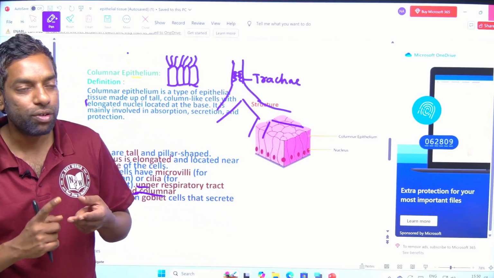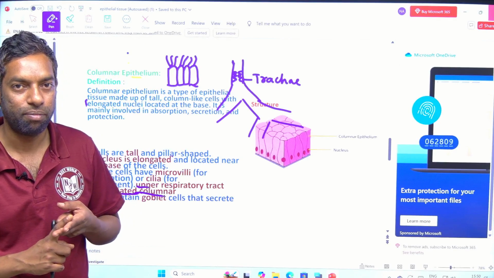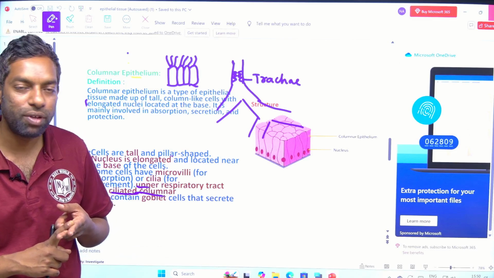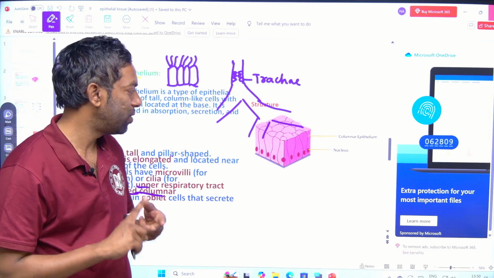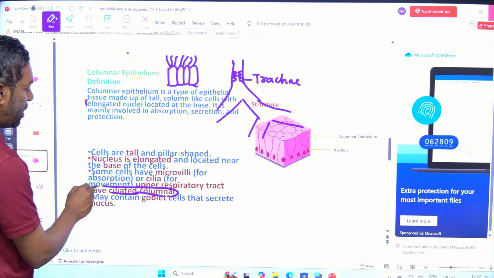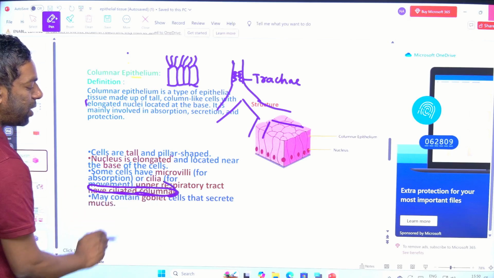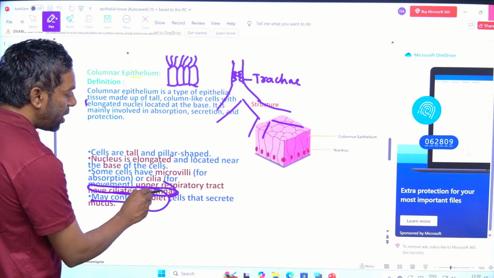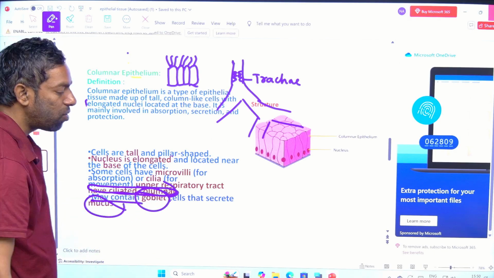This is useful for the conduction phase, and also to trap and kill the bacteria with the mucus. Ciliated columnar epithelial tissue is in the upper respiratory tract, and some are modified into goblet cells.